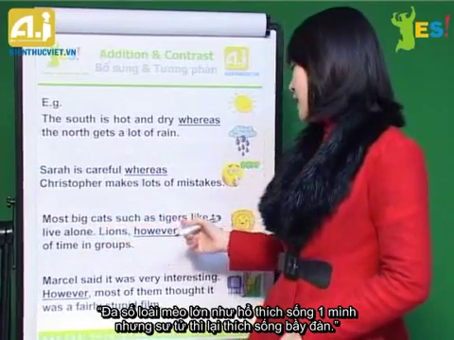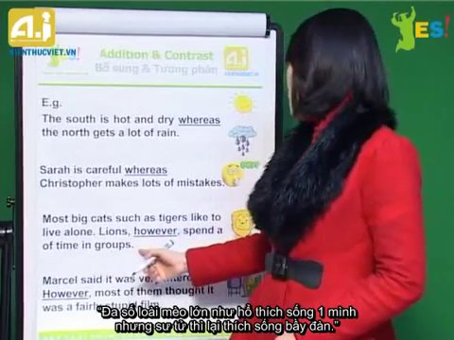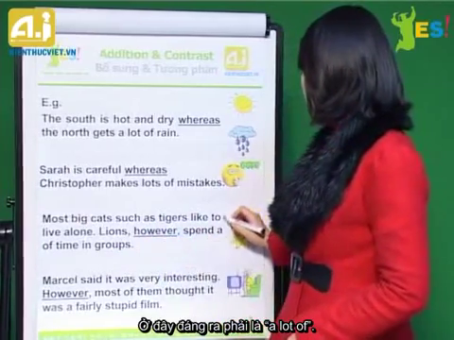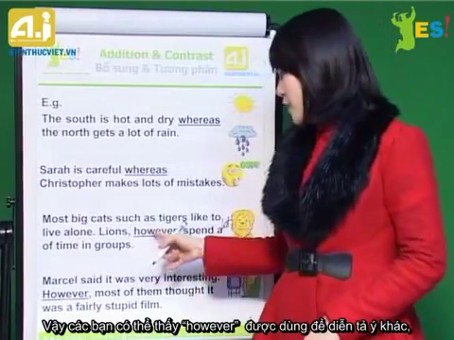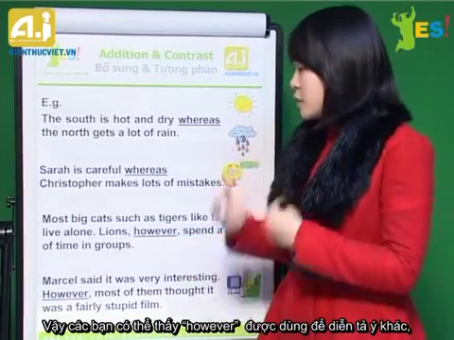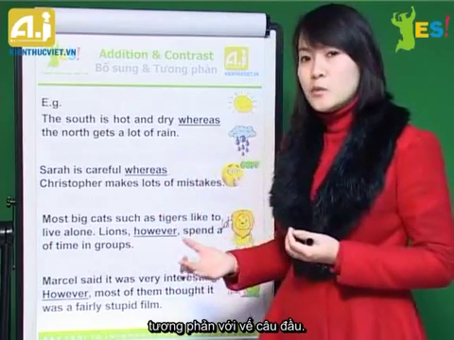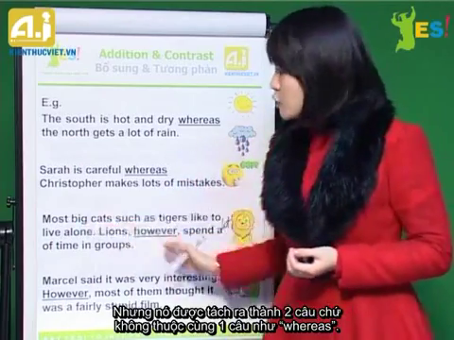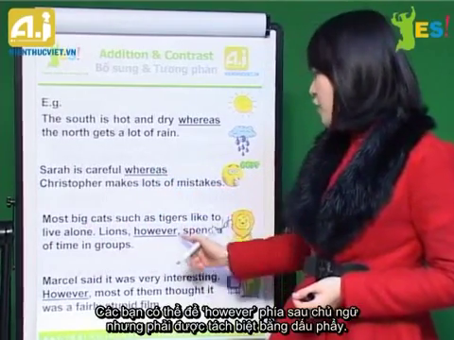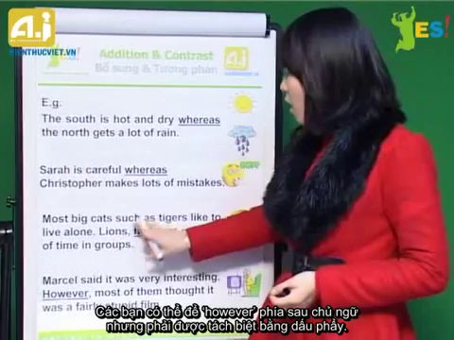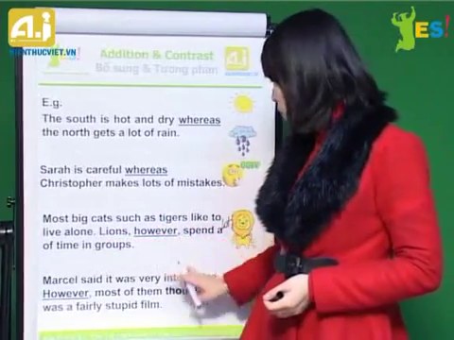Most big cats, such as tigers, like to live alone. Lions, however, spend a lot of time in groups. So you can see that however describes a different meaning or a contrast of ideas with the previous sentence, but it's in two sentences, not in one like with whereas, okay? And you can put however after the subject of the sentence, but separate it with commas here.